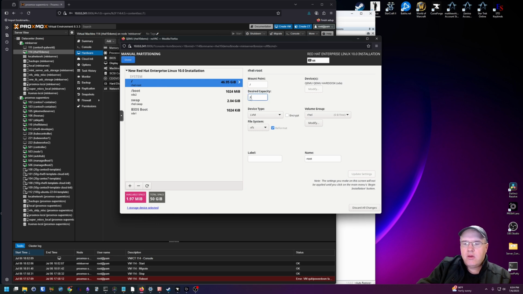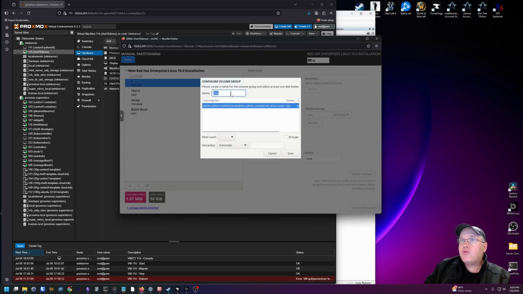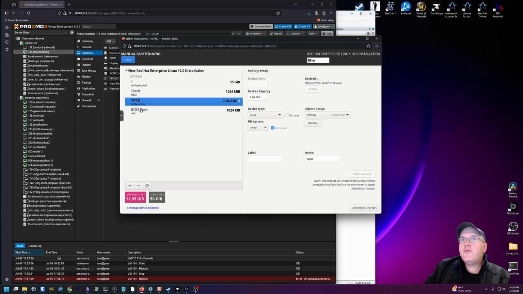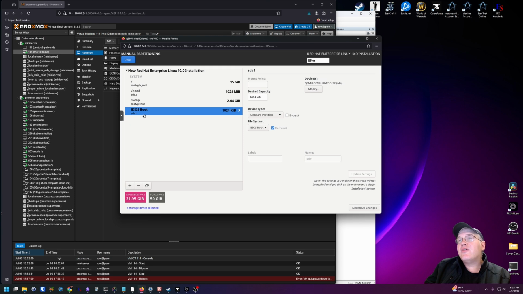Okay. These can be whatever numbers that you would like. I'm just going to modify to my standard here I have at my house. Okay, looks right. Boot, good. Swap, leave alone. Oh wow, BIOS boot. This is new. Didn't see that in RHEL 9. I'll have to look that up later and see what this is.